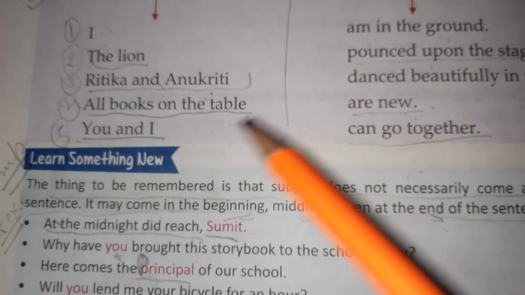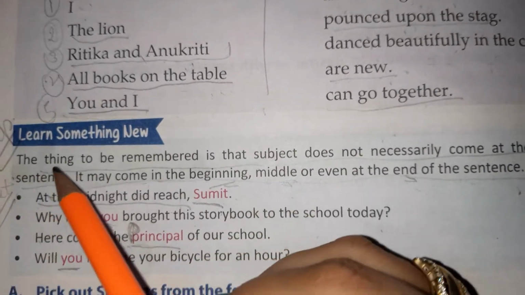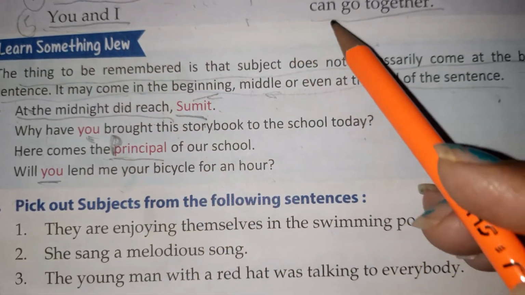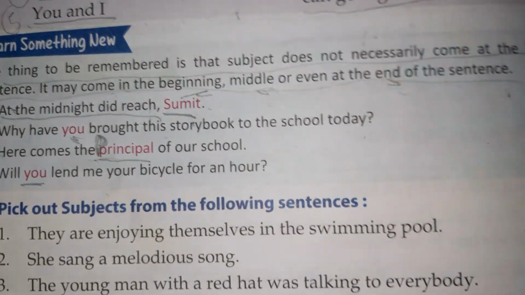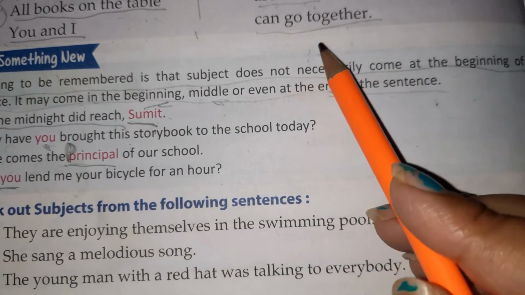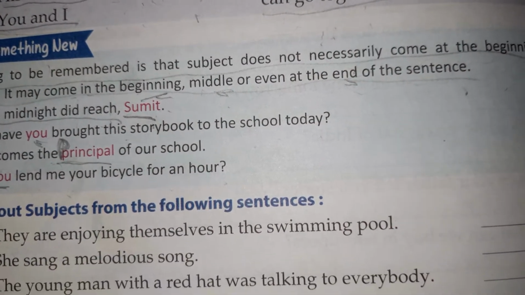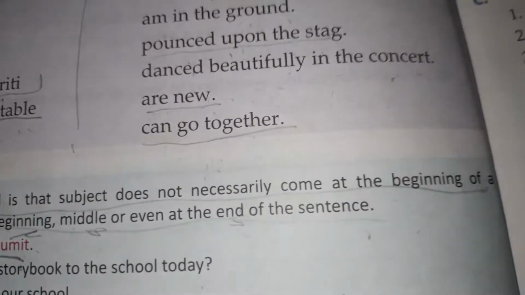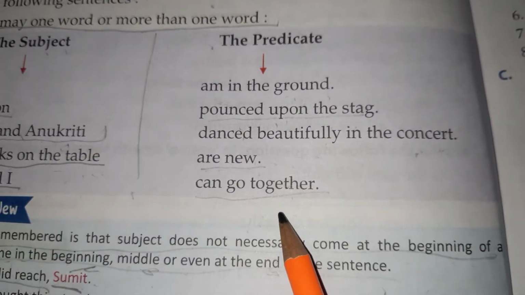Now next is, you and I can go together. In this sentence, you and I is subject and can go together is predicate. So these are what? These are subject. Okay, you can see, subject and can go together predicate.